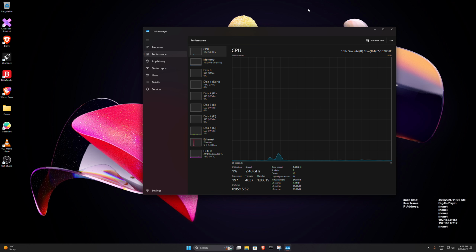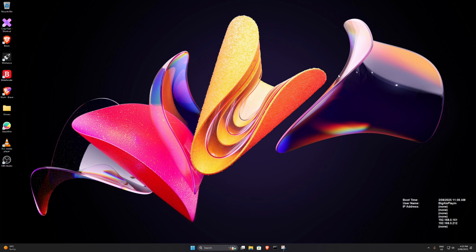So now that we've done the clean install, the very first thing I do is install an antivirus. I use Bitdefender. You can use any antivirus you want, but I find Bitdefender pretty good. Before you do anything or connect to anything else, make sure you've installed Bitdefender or an antivirus straight away from day one.